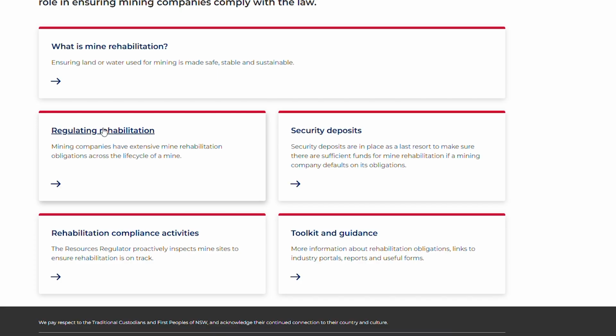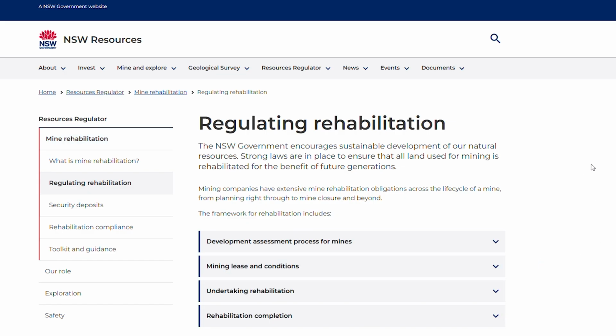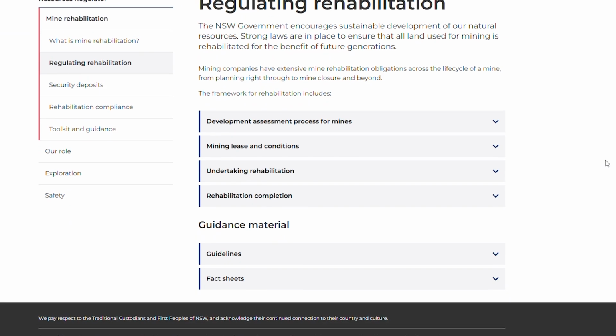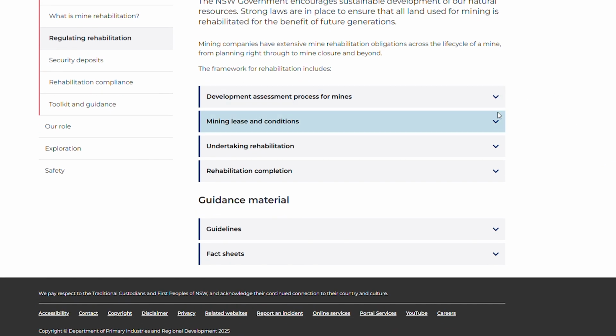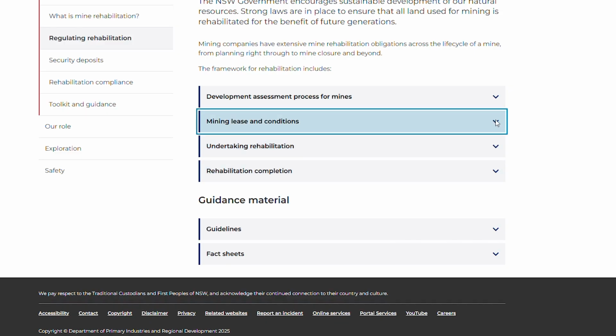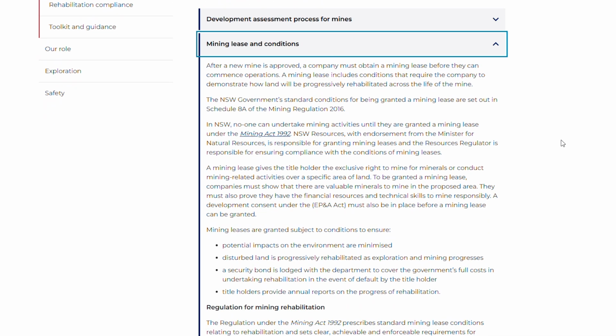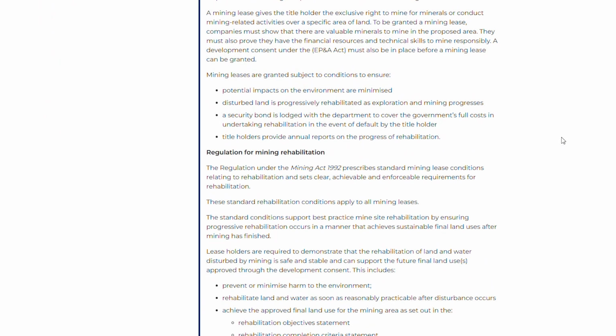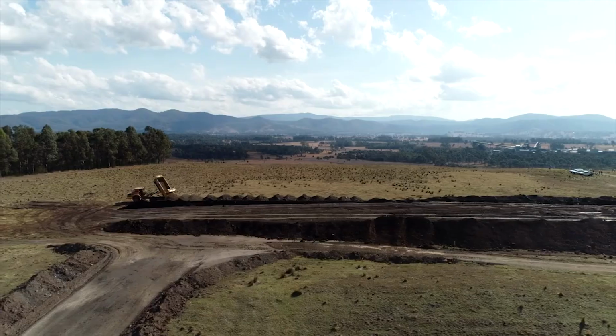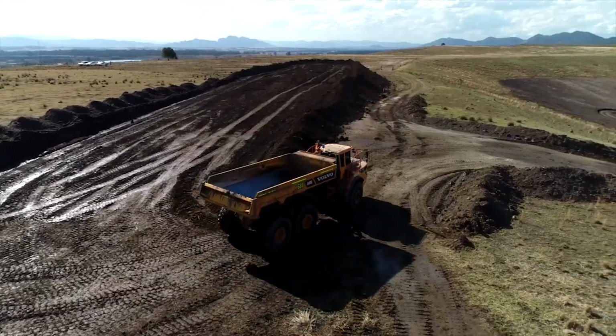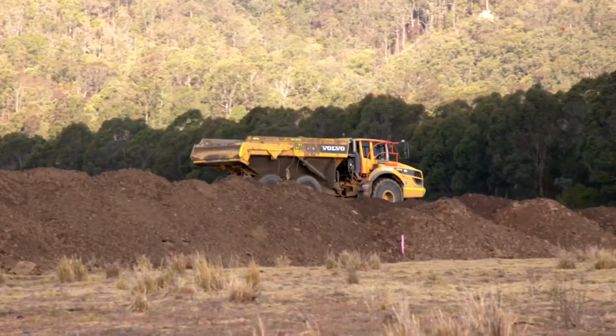This webpage outlines mine rehabilitation requirements in New South Wales and the Resources Regulator's role in ensuring mining companies comply with the law. The website includes information on the development assessment process for mines, mining lease conditions, and undertaking rehabilitation, among other information. Clear and enforceable rehabilitation plans and outcomes must form part of the mine's design.